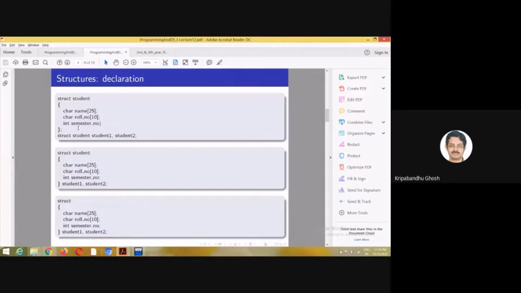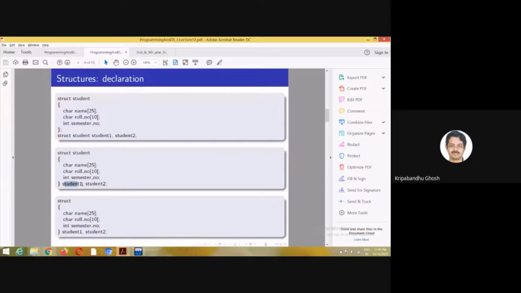Here in this case there is no specific name for the elements, but you can call them structure type variables. Like you can declare a structure and then write struct student, and then if you write student one, student one will be of this type. So student one will have a name, a roll number, and a semester number.